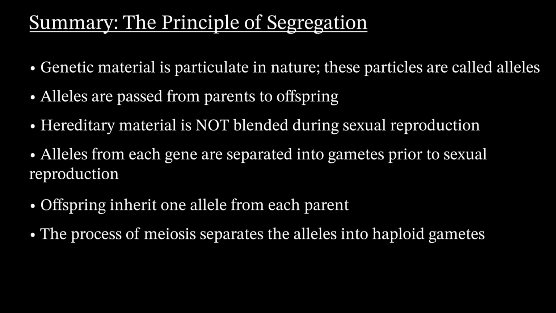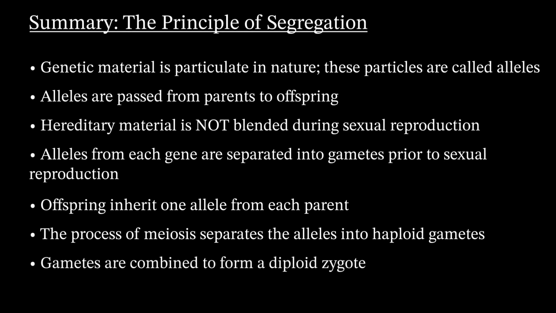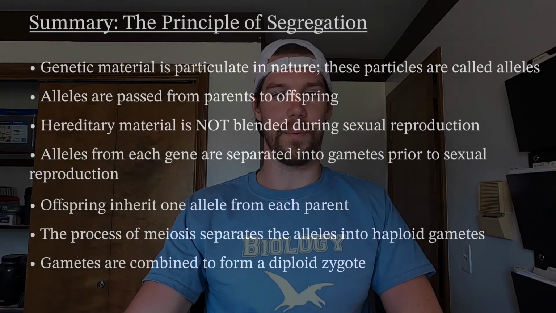We now know that the process of meiosis separates the genetic material into haploid gametes, each with a single allele from each gene. When these gametes meet those of the other parent, they form a diploid zygote and eventual offspring.